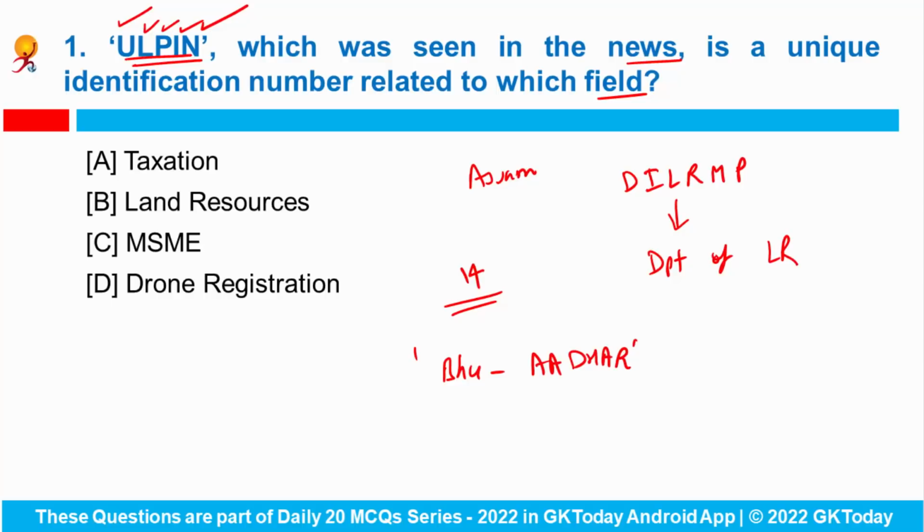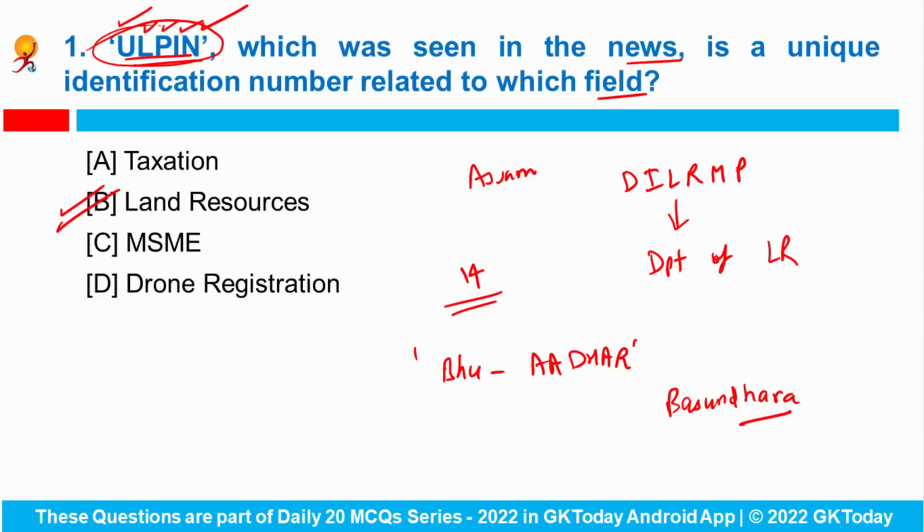Assam aims to integrate all processes around the land records database under the Mission Basundhara. If you knew the full form of this acronym, you'd come to the answer. The answer is land resources.